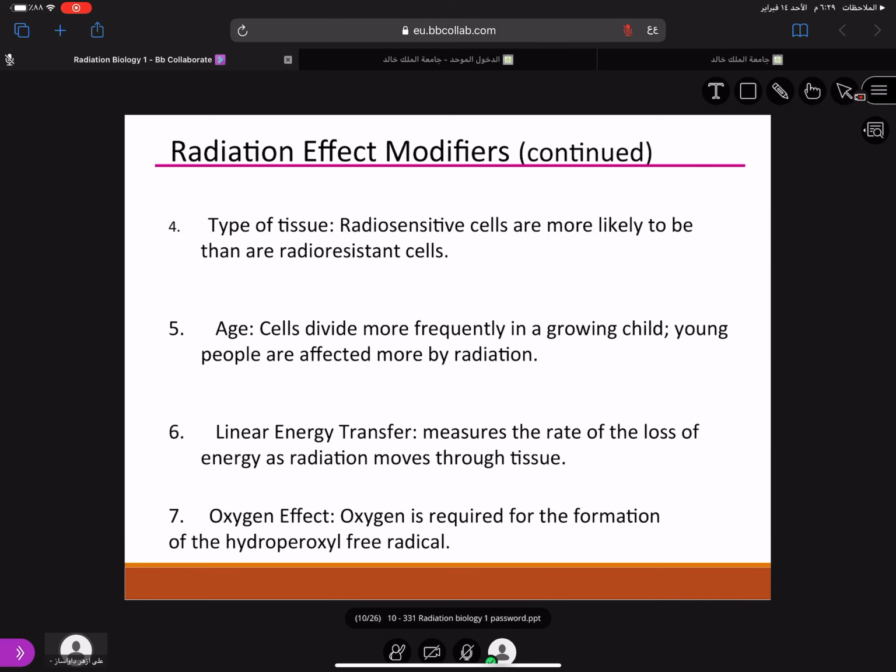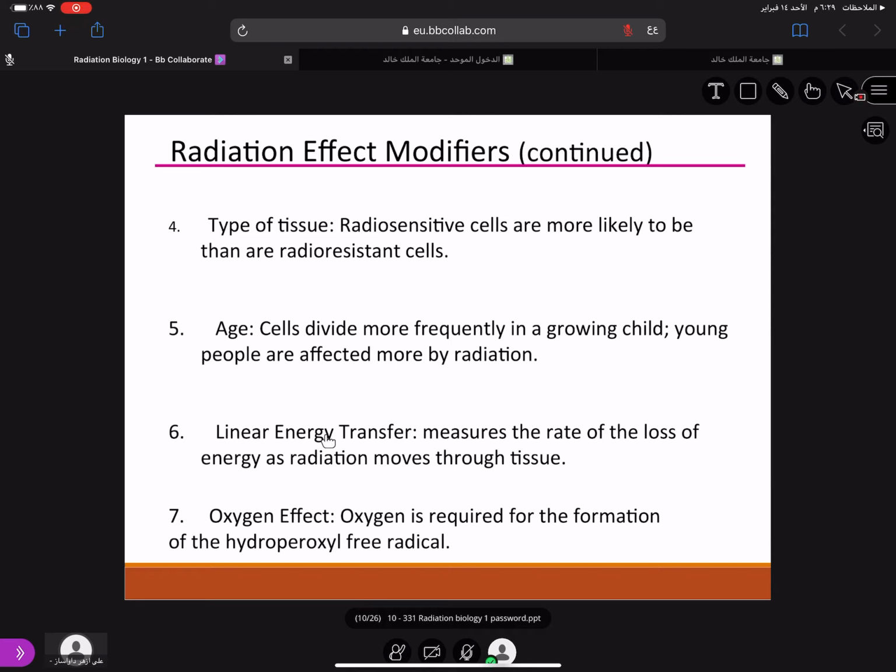Then the fourth one is type of tissue. The more radiosensitive the tissue, the more the damage. Radiosensitive cells are more likely to be damaged than radio resistant cells. What are the examples of this? I will show you later. Then the fifth one is age of the patient. The cells that divide more frequently in a growing child are affected more than in adults. So if the cells are dividing frequently, the patient is more prone to radiation induced damage.